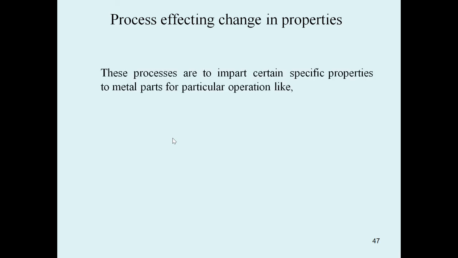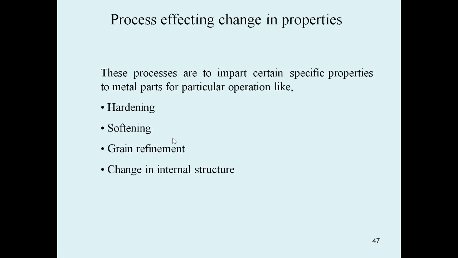Next, processes affecting change in properties. What are the processes affecting the change in metal properties? These processes impart certain specific properties to metal parts for particular operations, like hardening, softening, grain refinement, change in internal structure or internal stresses, and resistance to fatigue.